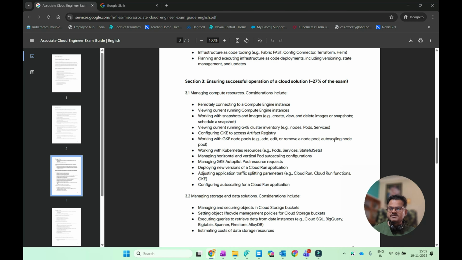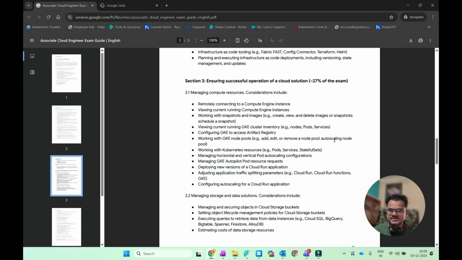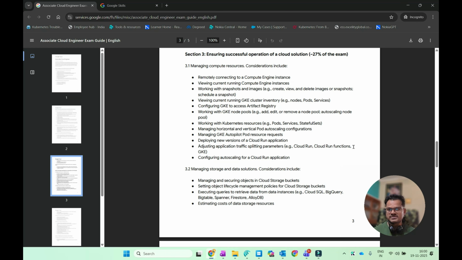And so first of all, you have to know how to manage your compute resources, like remotely connecting to a compute engine's instance, viewing currently running compute engine instances, and working with snapshots and images. And also you have to know how you can view the currently running Kubernetes engine cluster inventory.